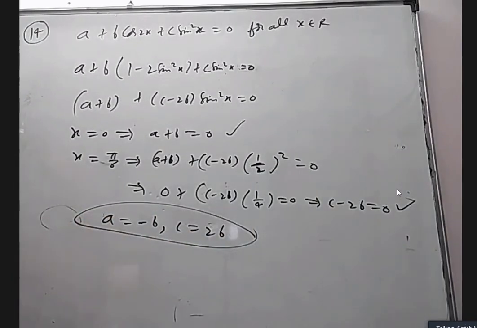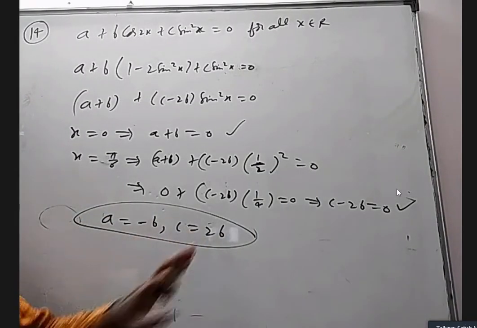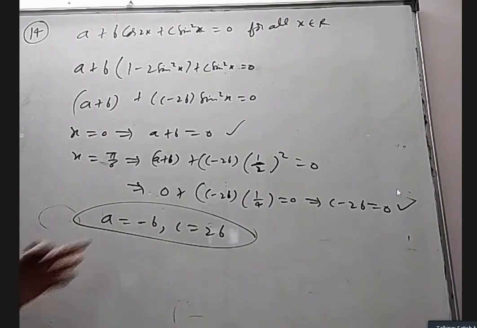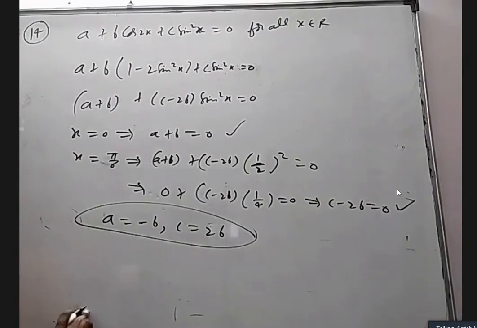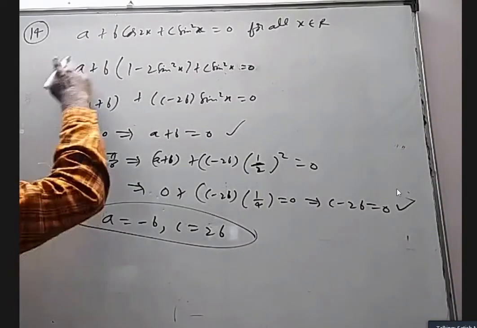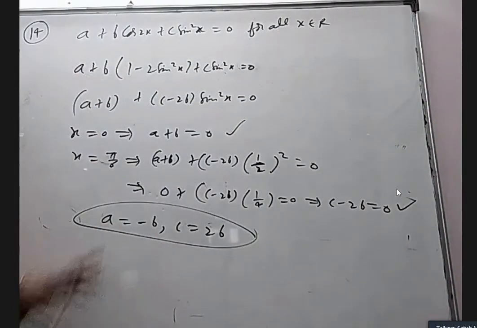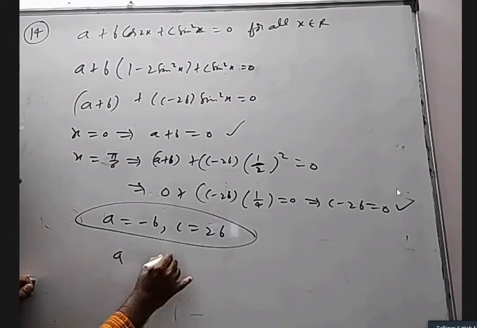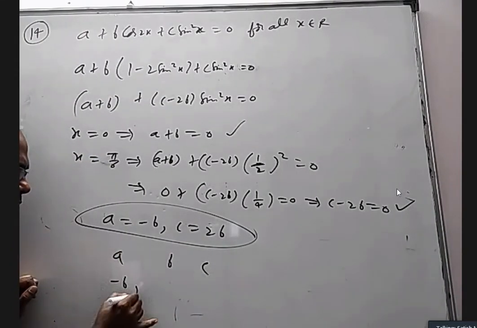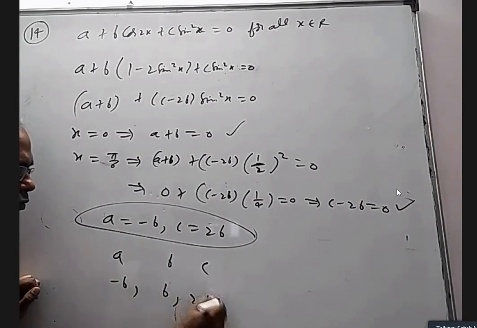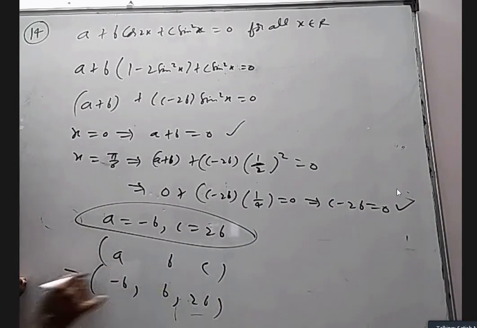So you can take b equal to 7, a equal to minus 7, c equal to 14. You can take b equal to 100, a equal to minus 100, c equal to 200. So if you write wherever a is there minus b, wherever c is there 2b, whatever x you take, it is always 0. So what are the ABC values? Minus b, b and 2b. These are the values of ABC. You can take b anything.